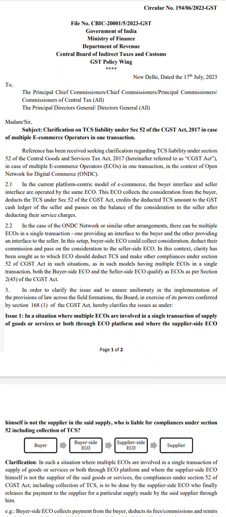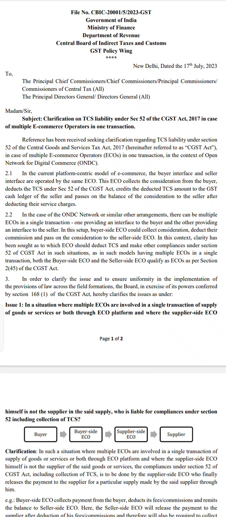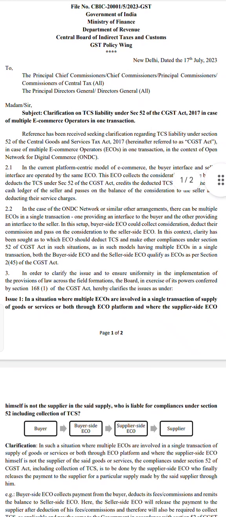Another question: can we compare the price of a particular product? Let us assume I want to purchase a travel bag. Can I compare the price of a travel bag in all electronic commerce platforms, along with the local traders or the local brick and mortar shops, at the same time? Can I do it currently? No, it is not possible.